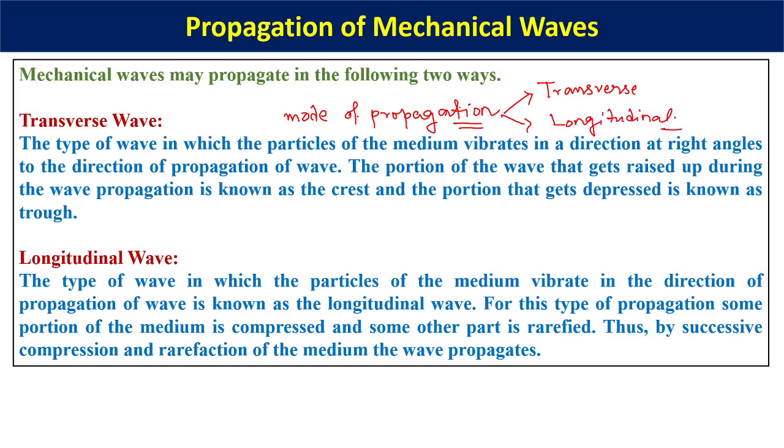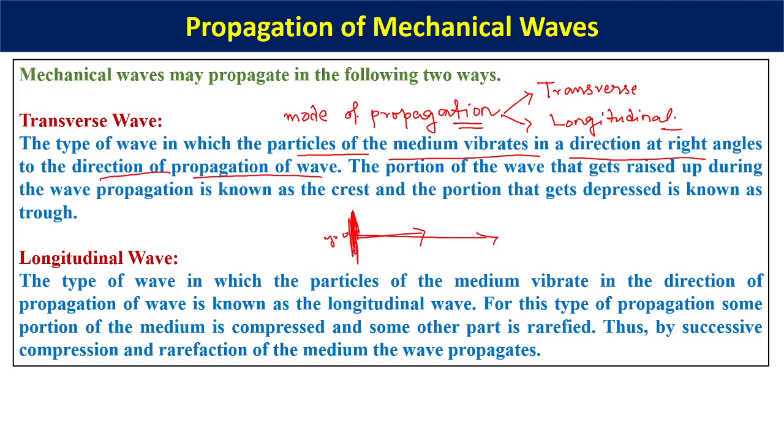All right. So what is a transverse wave? As the name suggests, in this case the particles of the medium vibrate in a direction at right angles to the direction of propagation of the wave. So if the wave is propagating in this particular direction, the particles of the medium either go up, then come down to the mean position. Suppose this is the mean position, y equal to 0, then again go down and again come up. So the particles of the medium will vibrate like this. But the wave will propagate in this particular direction.